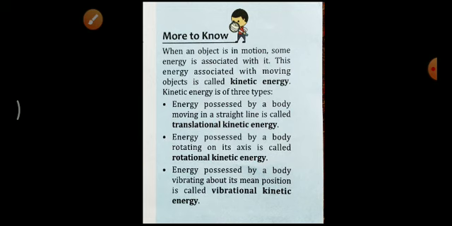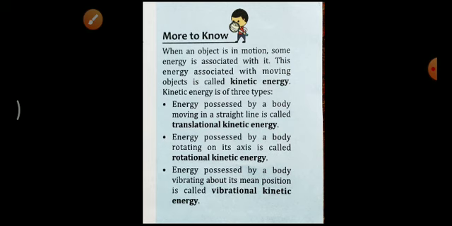In the previous chapter we already learned about different types of motion: translatory motion, rotational motion, vibrational motion, oscillatory motion, repetitive motions. All types of motions we have learned already. So related to all these types of motions, kinetic energies are also divided. The first one is the translational kinetic energy.